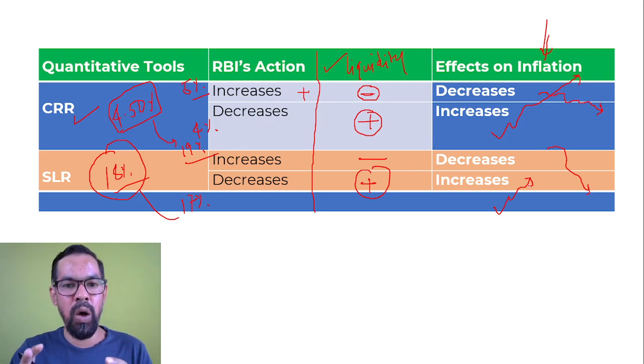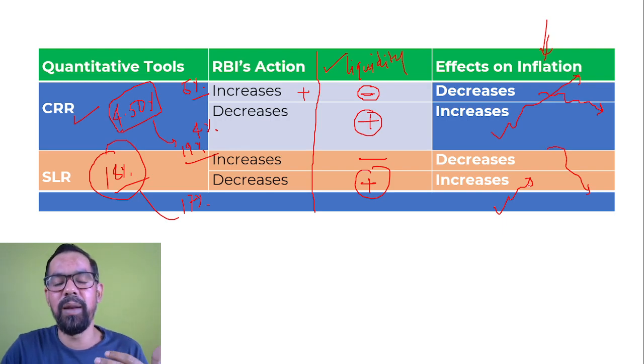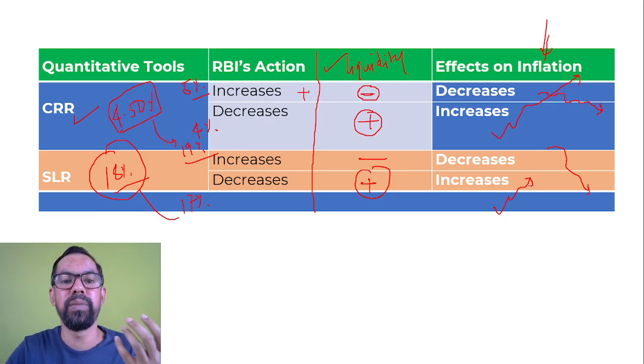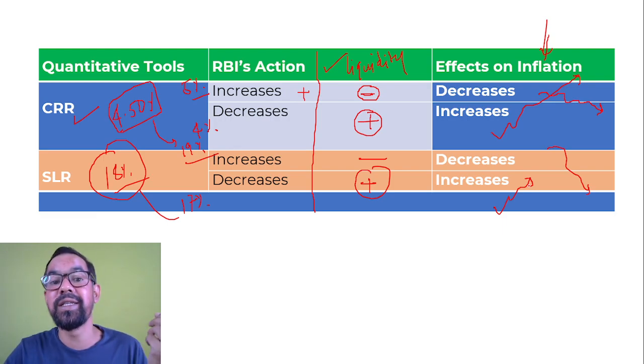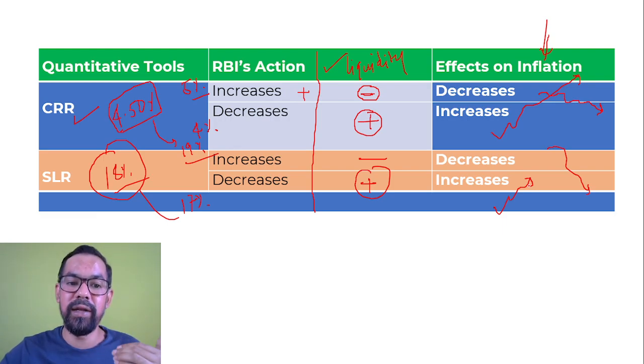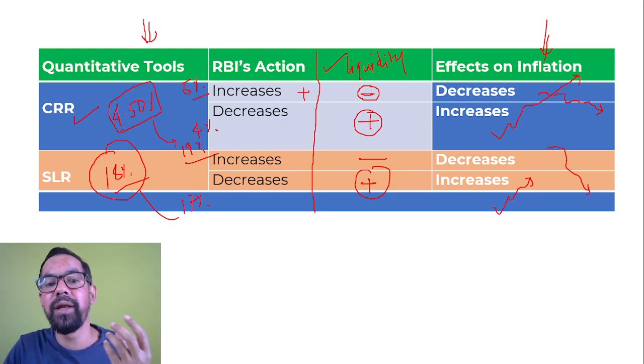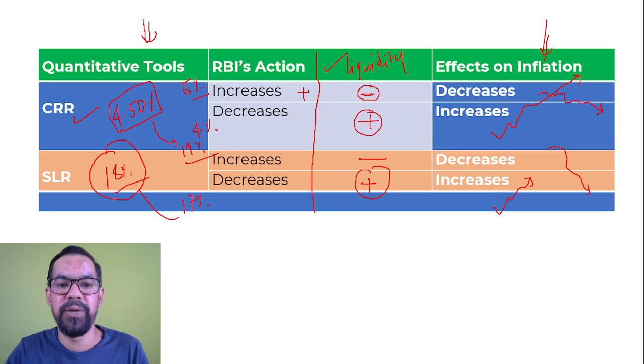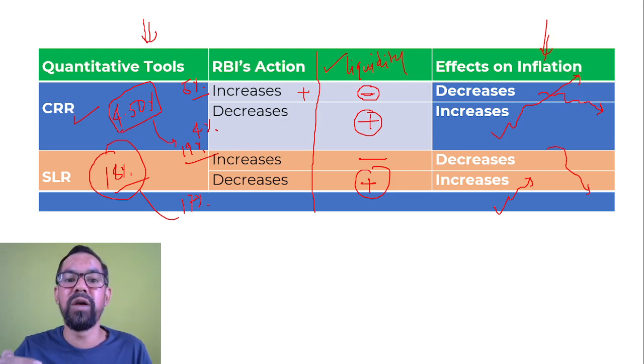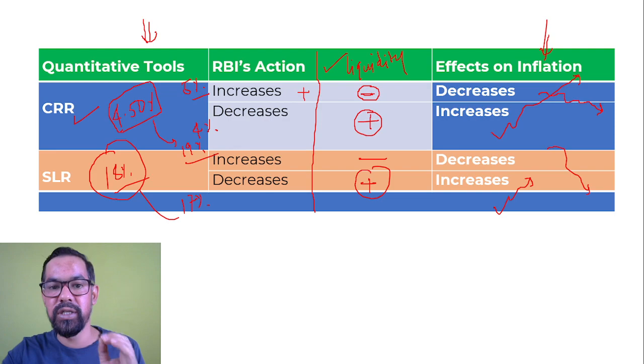So now what type of question you may face? The examiner may ask a simple question, like what is CRR, what is the current rate of CRR, or nowadays most of the time they generally ask questions based on this table. They'll give you a case: in the last bi-monthly policy RBI increased CRR by 25 basis points, so what will be the effect on liquidity and on inflation prices? So you have to remember this way, okay?